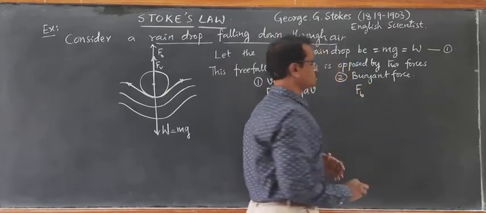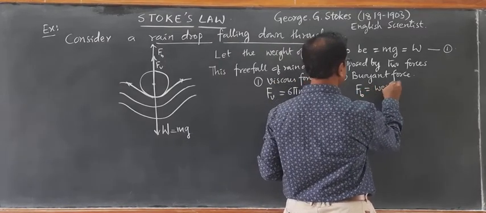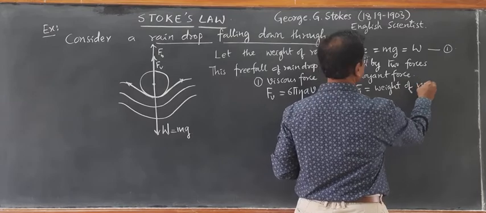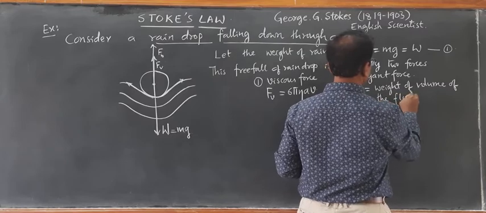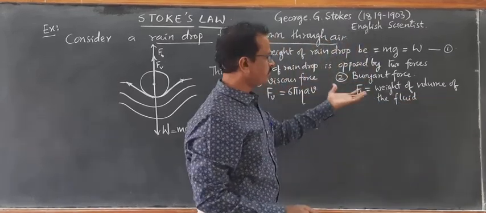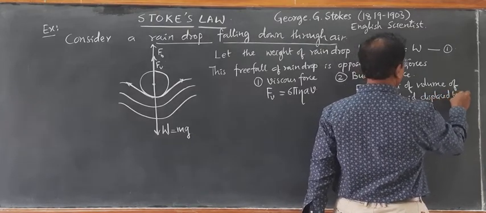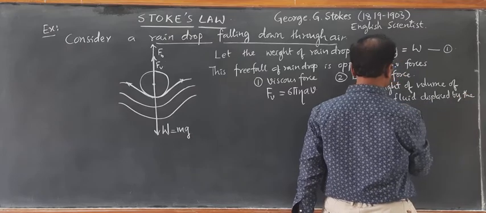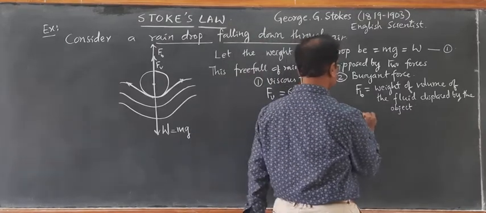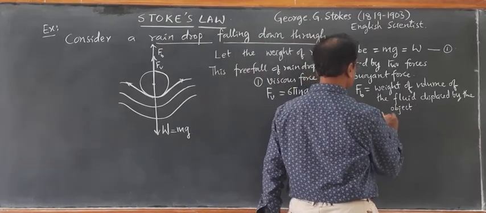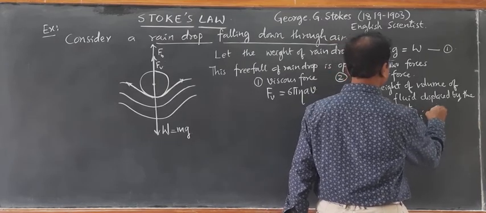I will call this buoyant force Fb, where Fb is equal to the weight of the volume of the fluid, and the fluid here is air, the weight of the volume of the fluid displaced by the object. This is nothing but Archimedes principle. This is what we have written using Archimedes principle.